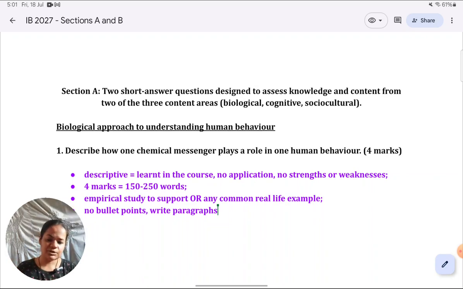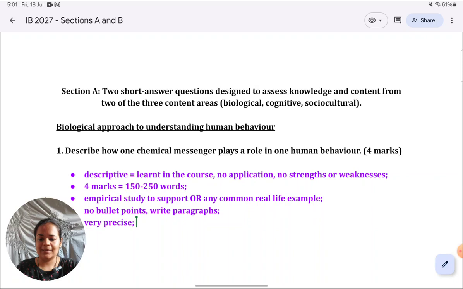Next comes introductions and conclusions. It is such a restricted answer, like you have only 150 to 250 words. Of course, you cannot give big introductions and conclusions. You have to be very precise in an SAQ, especially of this type, the descriptive type. Very briefly, you can have an introduction and conclusion.